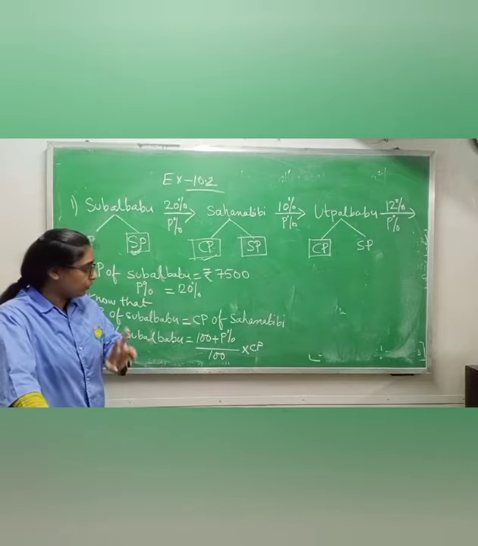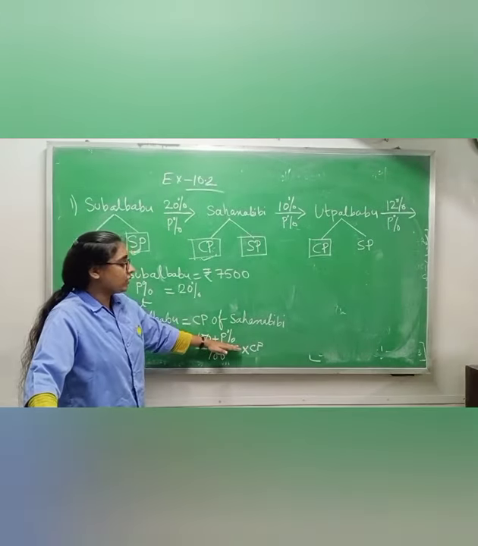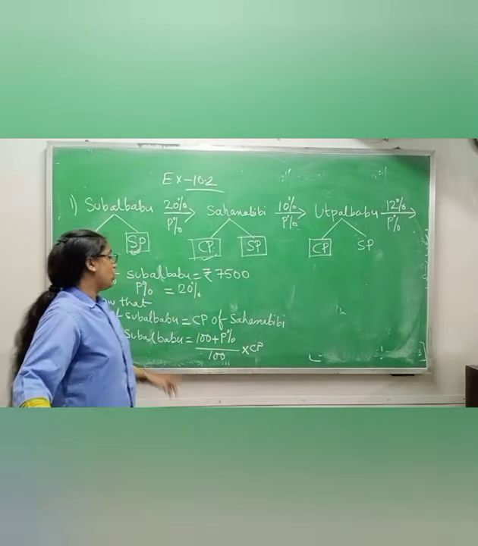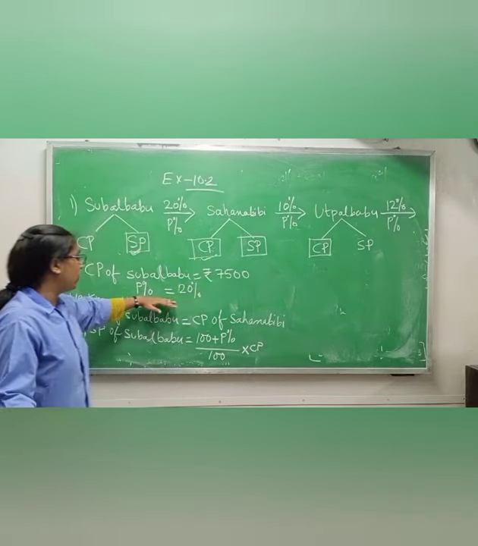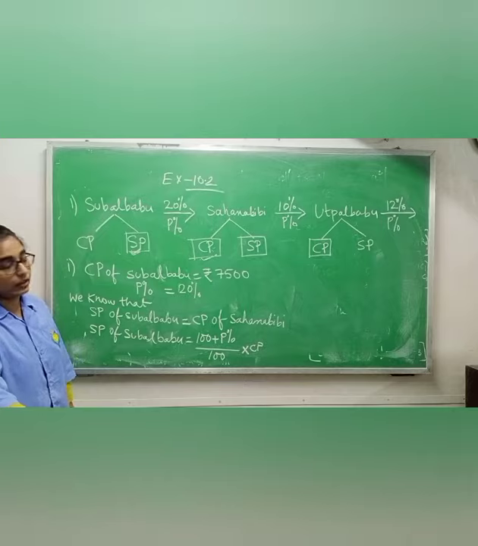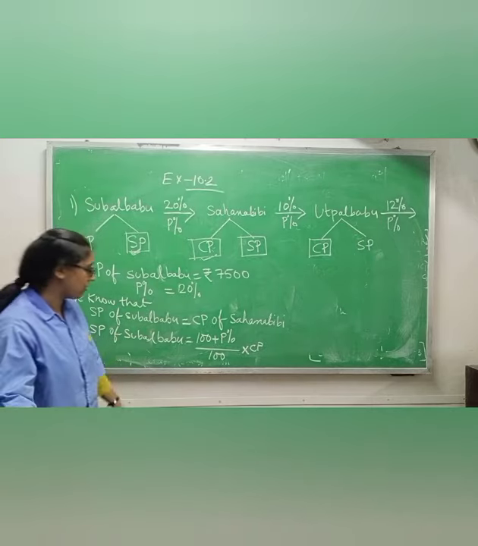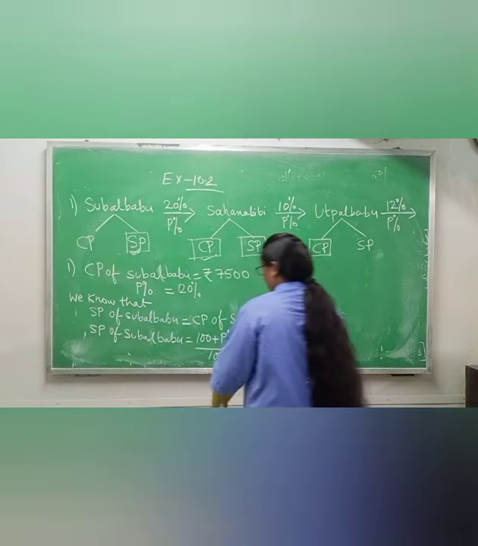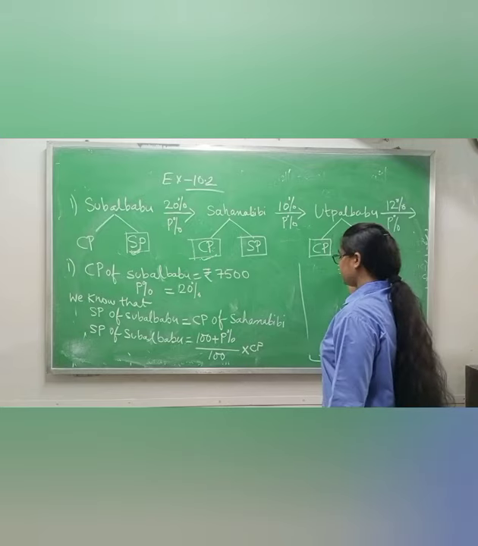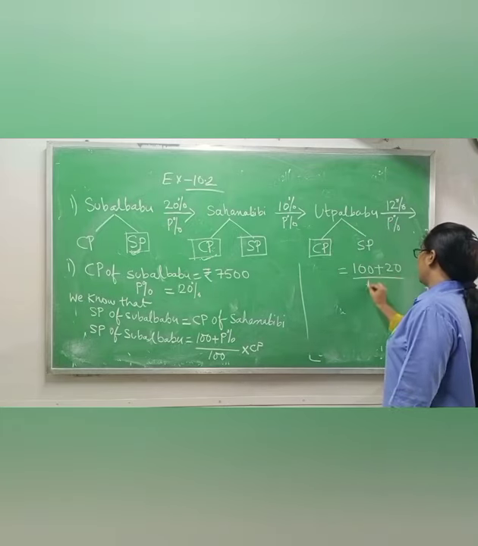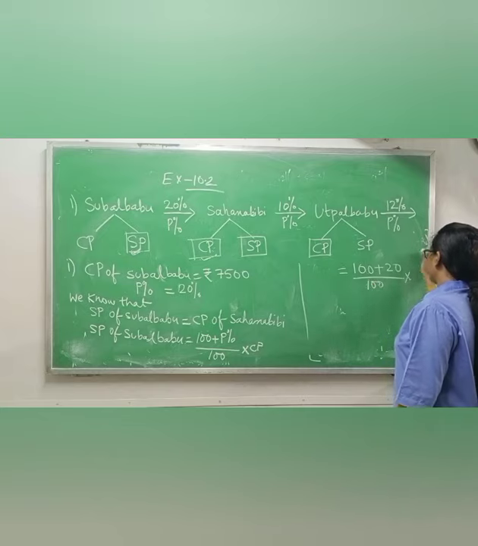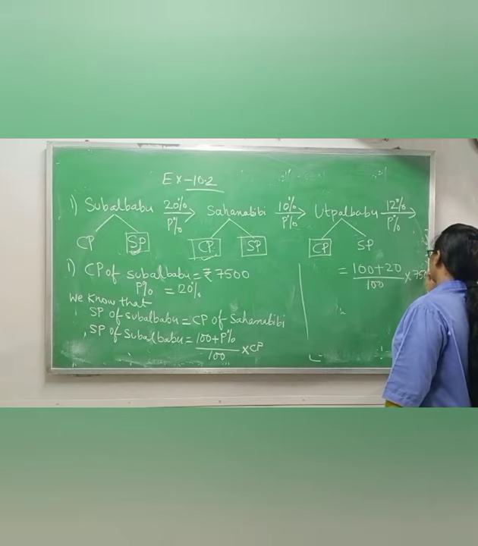Because we know two things: profit percentage as well as cost price. Cost price of Subal Babu is rupees 7,500 and profit percentage is 20%. Okay. Now just put the values. 100 plus profit percentage is 20 by 100. Now cost price is 7,500.